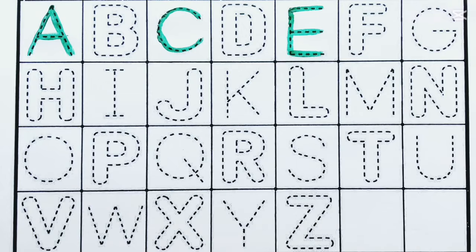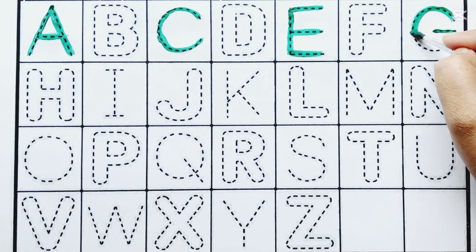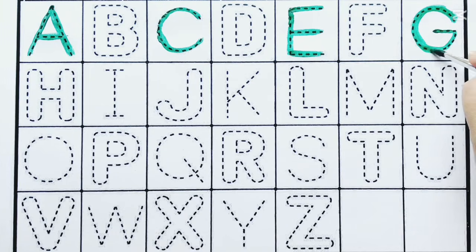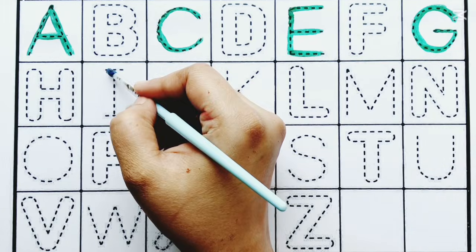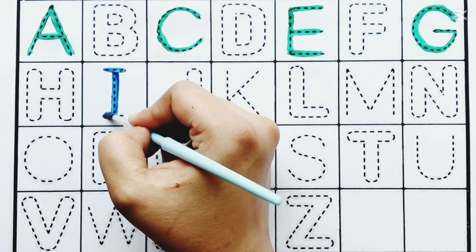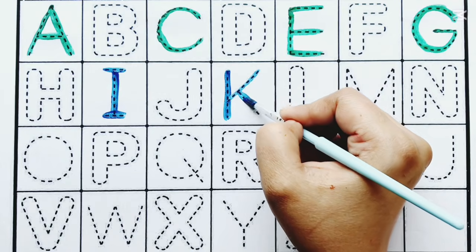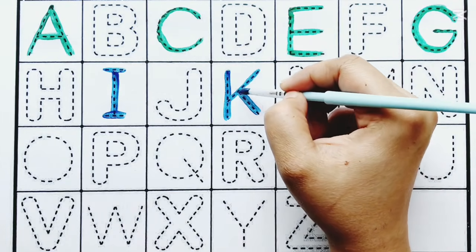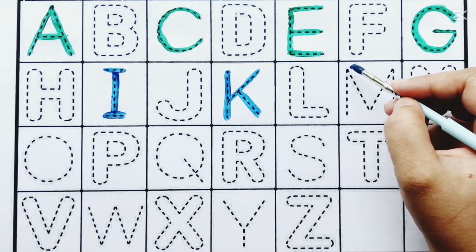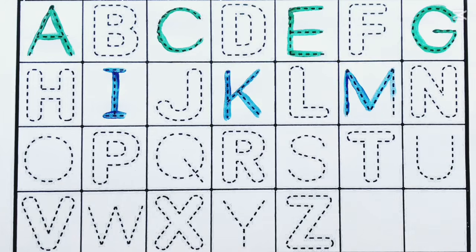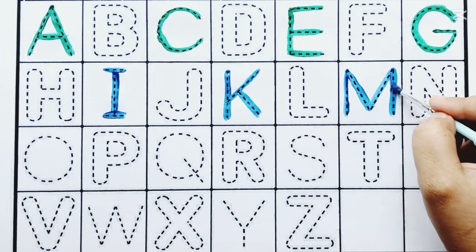1, 2, 3, let's go. A, B, C, count the rhythm and 1, 2, G for grapes. Singing all together. A, B, C, count the rhythm and 1, 2, 3, we're singing all together. Blue color, I for ice cream. K for kite. Count the rhythm and 1, 2, 3, we're singing all together. M for moon. Count the rhythm and 1, 2, 3, we're singing all together.